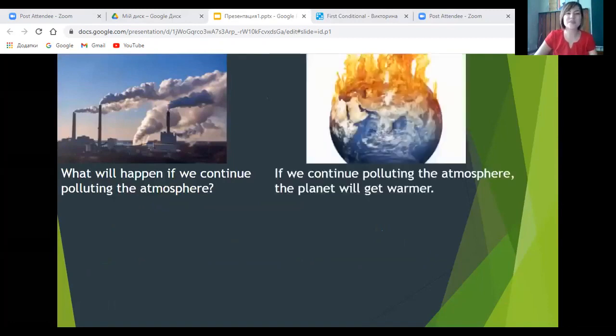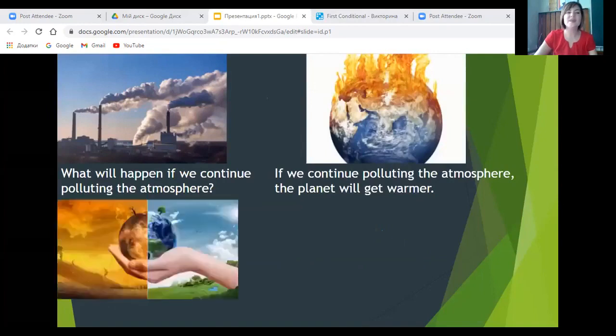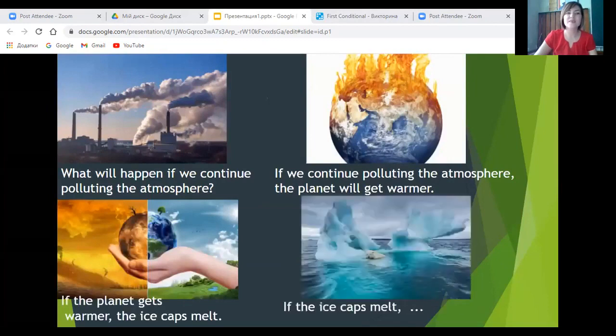If we continue polluting the atmosphere, the planet will get warmer. If the planet gets warmer, the ice caps melt. If the ice caps melt, what will happen? What do you think, guys? I'm really interested in your answers.